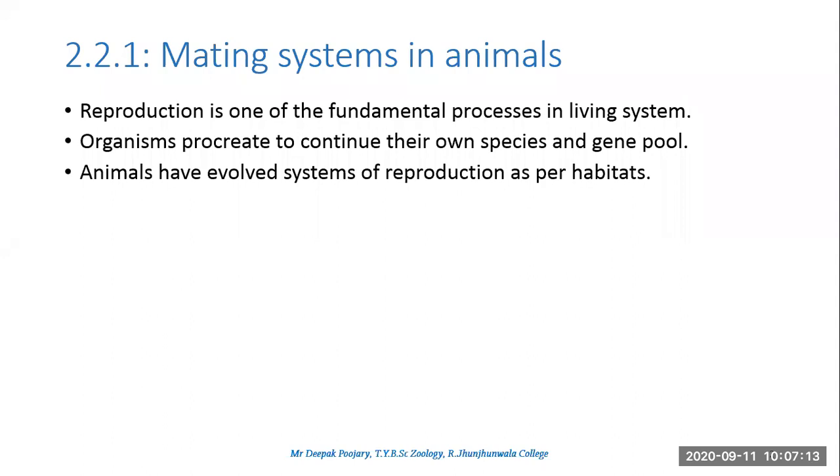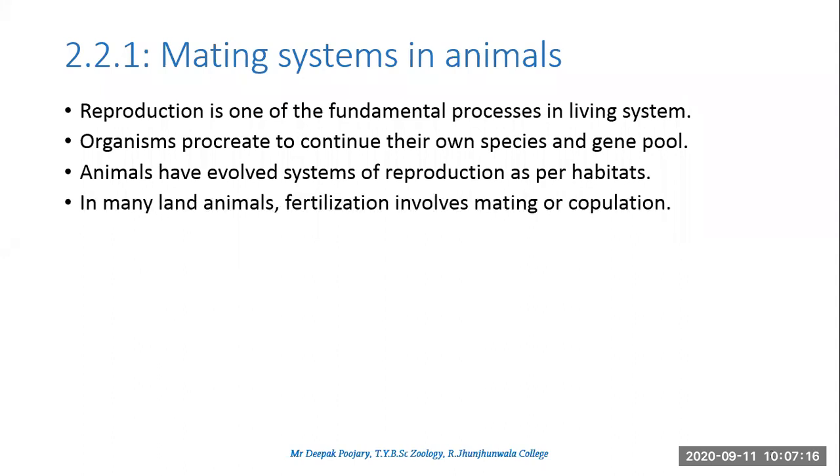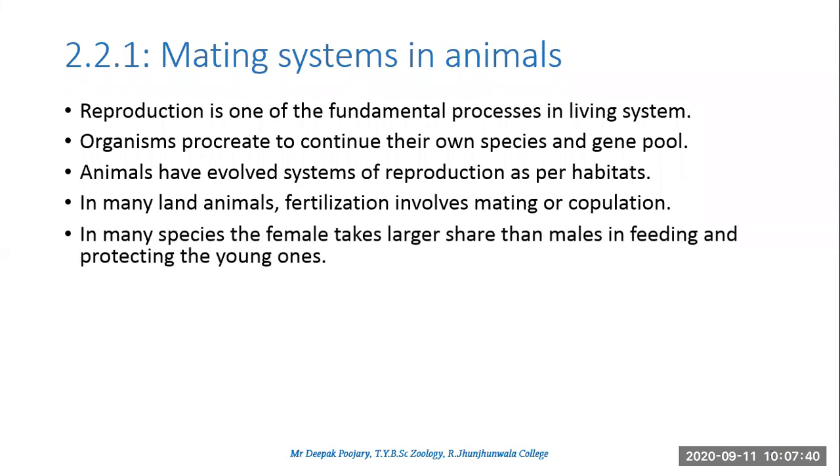And when it comes to land-living animals, there are still more strategies, especially where fertilization involves mating or copulation. Mating or copulation is where fertilization is internal, where the male and the female partner have to come together, and the male has to release the seminal fluid into the female body. So they have to have some interesting adaptations for all these things. And most of the time it is observed that in many species, it is the female who takes a larger share than the males in feeding and protecting the young ones.